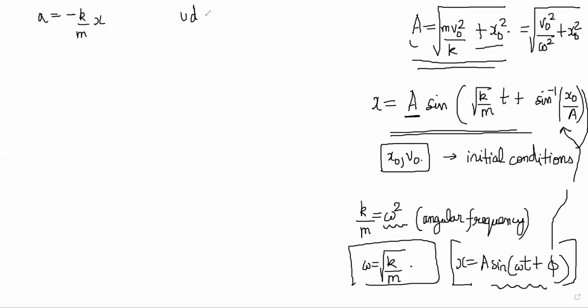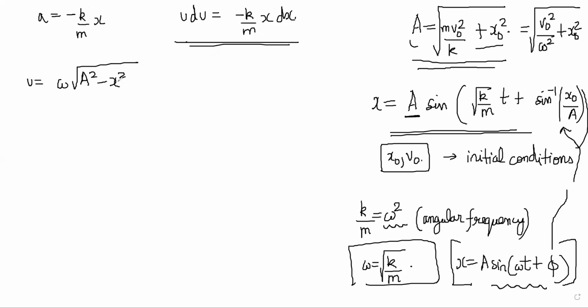We first did this integral, minus k by m x dx, and then later we also did v is equal to root over a square minus x square omega. This integral we did, dx by dt here. So the omega was k by m. We earlier did not call it omega, but there was root k by m outside.